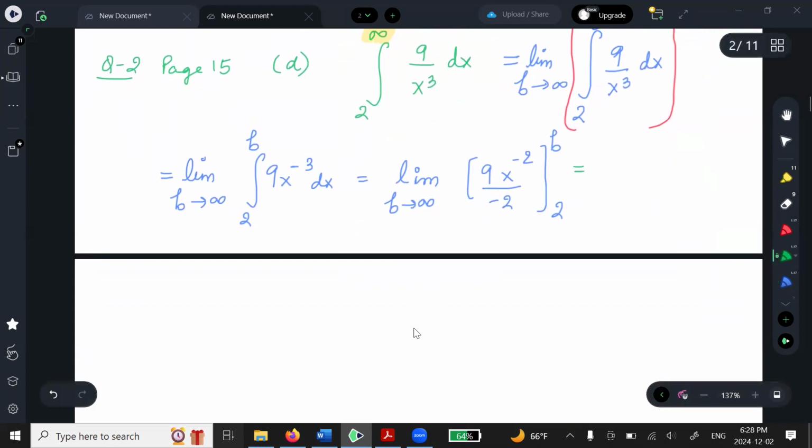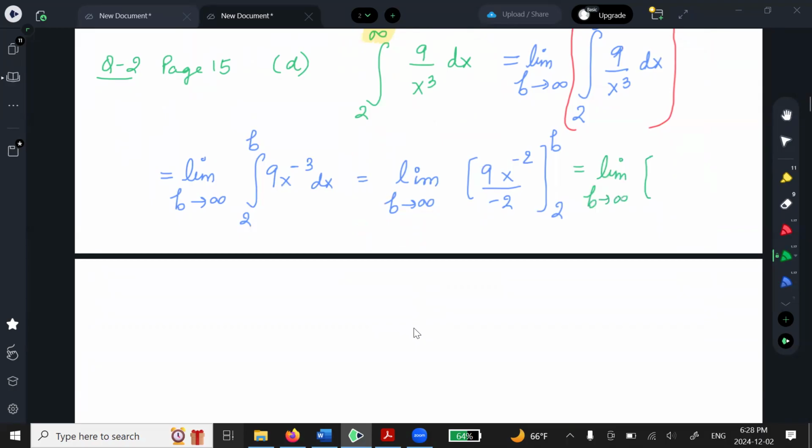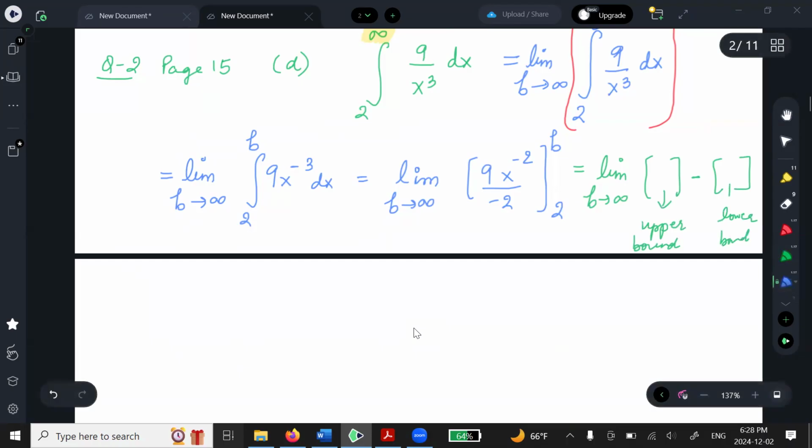So I'll make 2 big brackets, right? I'll have the bracket and then another bracket. This will have the upper bound in place of x. This will have the lower bound in place of x, right? And what will I get?